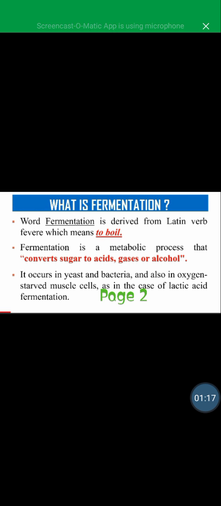The question arises: in which type of microorganism does fermentation mainly occur, and how can we use microorganisms for the commercial scale production of products? It occurs in yeast and bacteria and also in oxygen-starved muscle cells, as in the case of lactic acid fermentation.